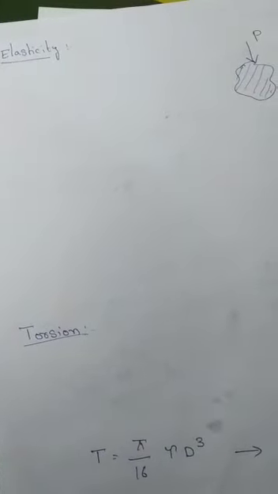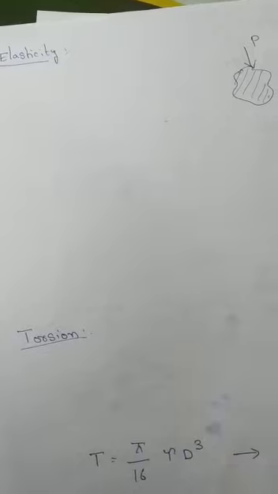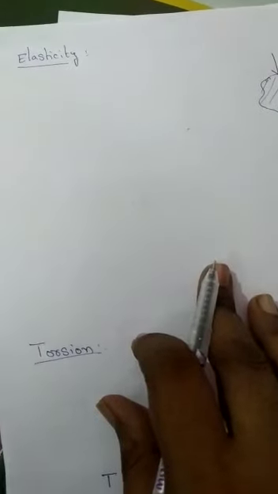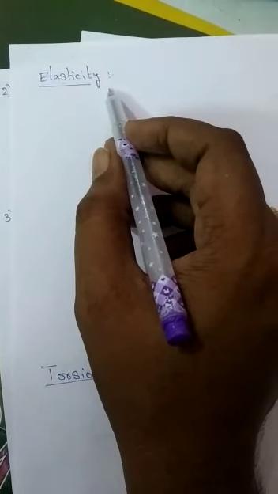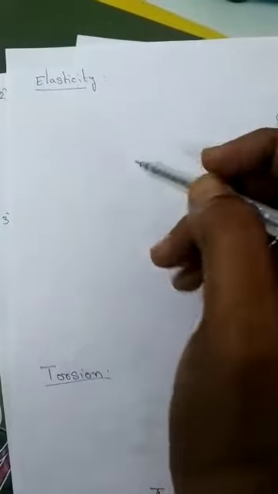For example, take a rubber band. First we apply two pulls and it elongates. Once we remove those two pulls, it automatically comes back to the normal condition. This kind of property is called elasticity. It holds only up to a particular limit. After that, the body will not come back to its normal shape.